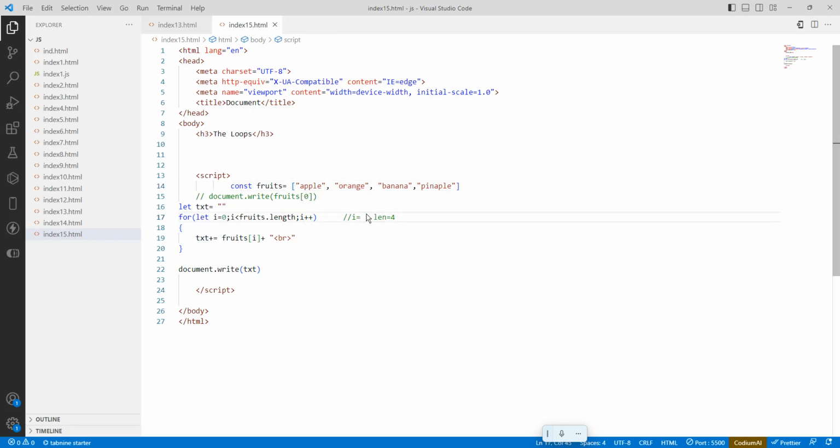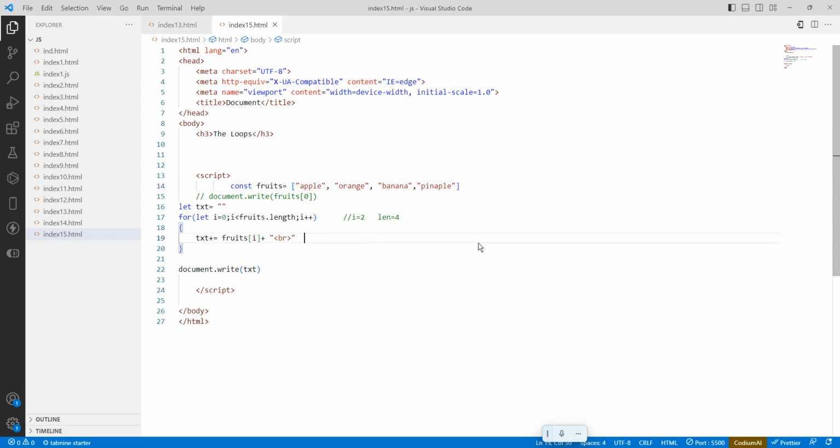So now it is 2. So apple is printed and orange is done. So here what happens? Fruits of i. What is i now? i is 2. Is 2 less than 4? Yes. So then fruits of 2 is what? 0, 1, 2. So banana is added to the text.